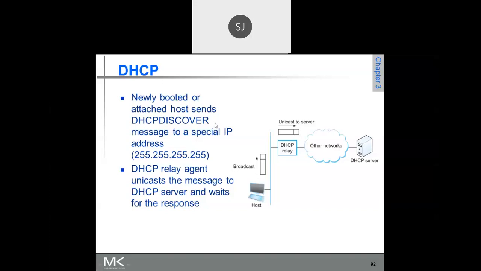That is why it sends DHCP discover. It broadcasts it, then the DHCP relay agent captures it and sends it to the particular DHCP server. Now the server sends the reply, and the client knows who the DHCP server is. Then it sends a request to that DHCP server.